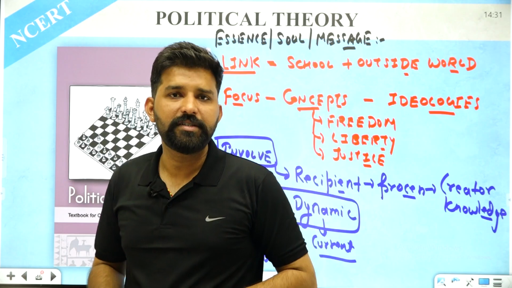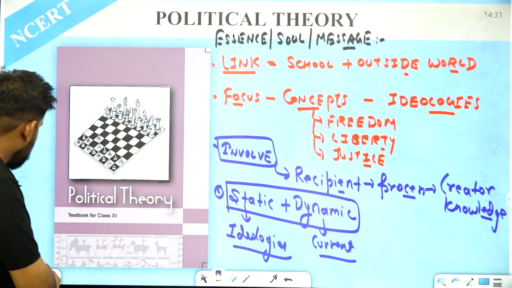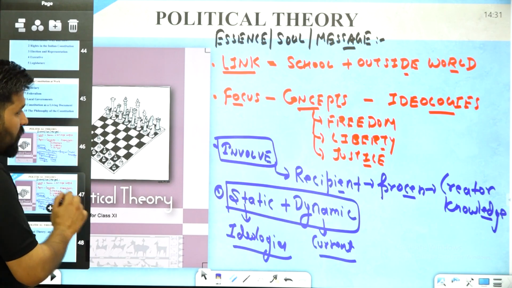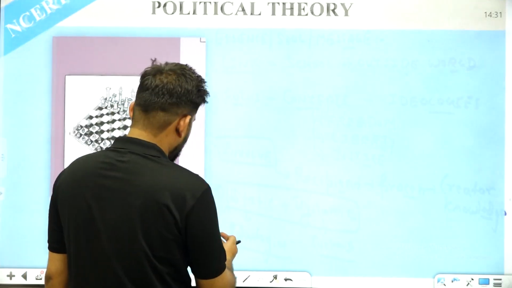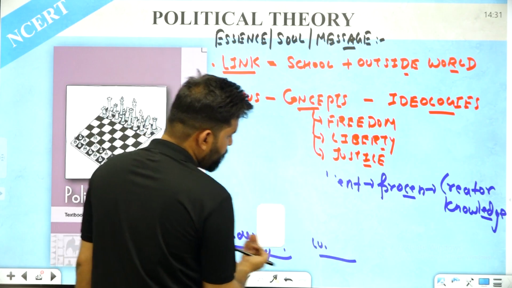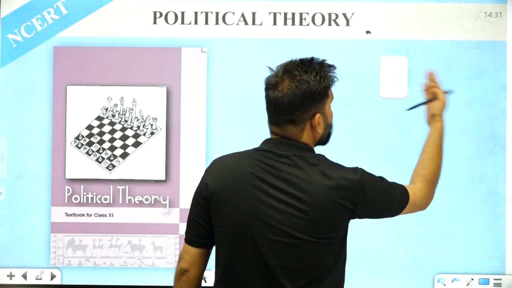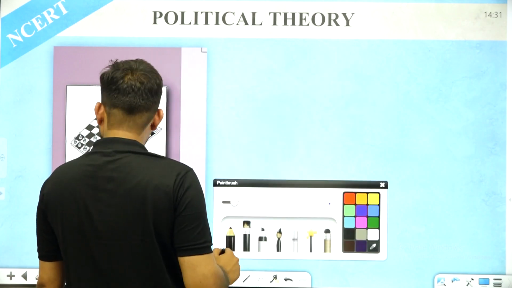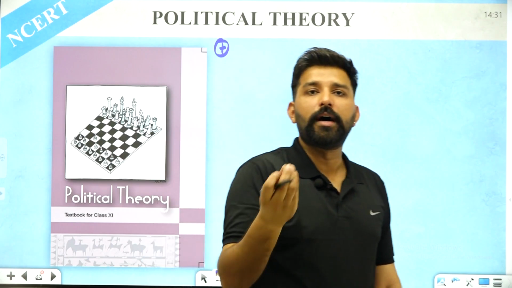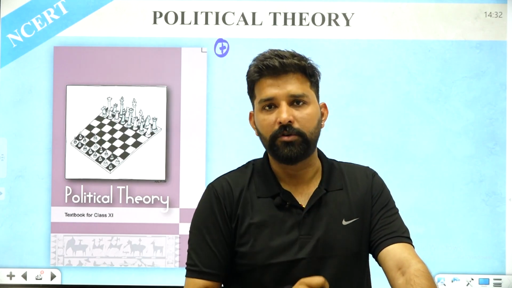There are also other messages behind this book. After the static and dynamic portion, there is one more thing which this book wants to convey, the fifth point. So the first one was the link, the second one was to focus on different ideologies, the third was to involve, and the fourth was connecting the static and the dynamic portion as well.